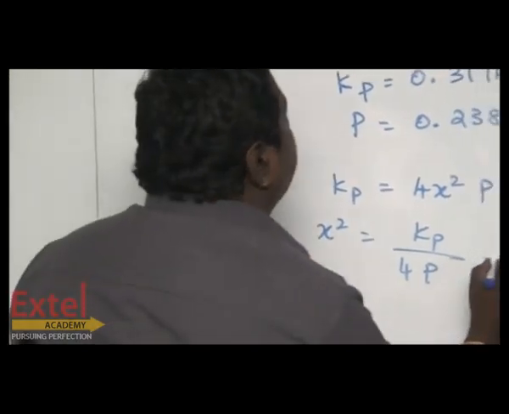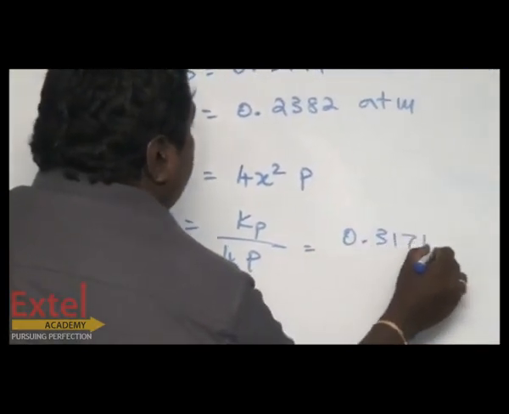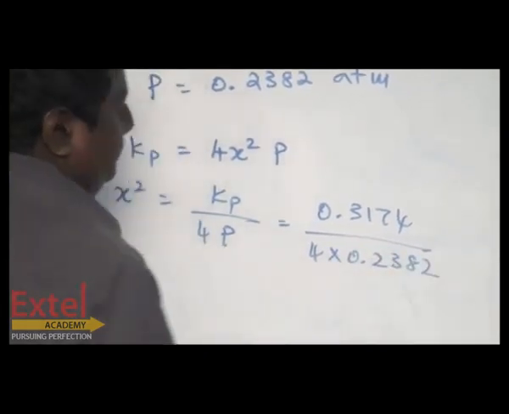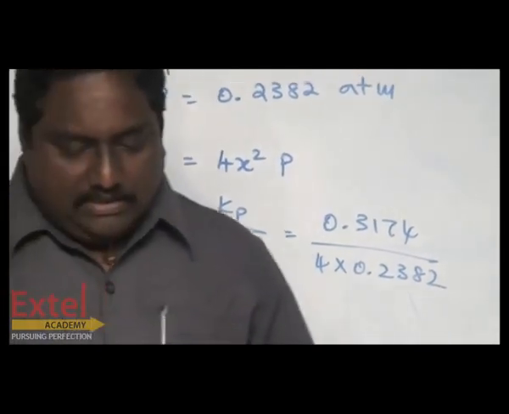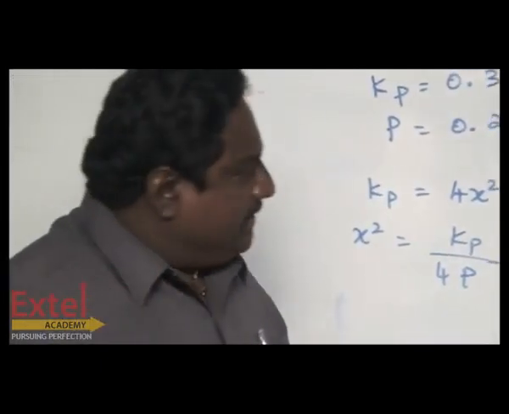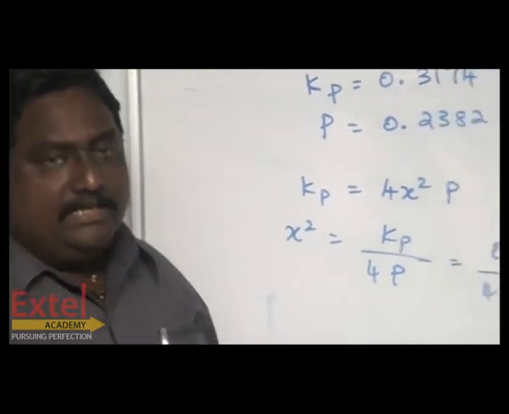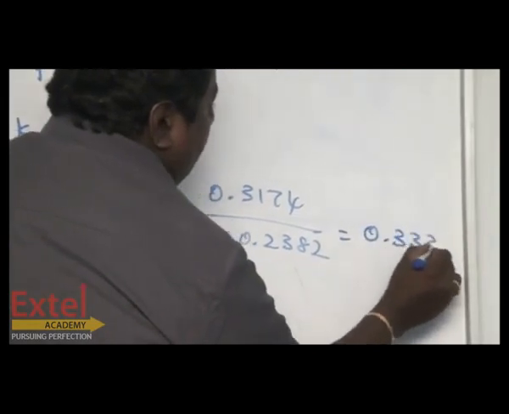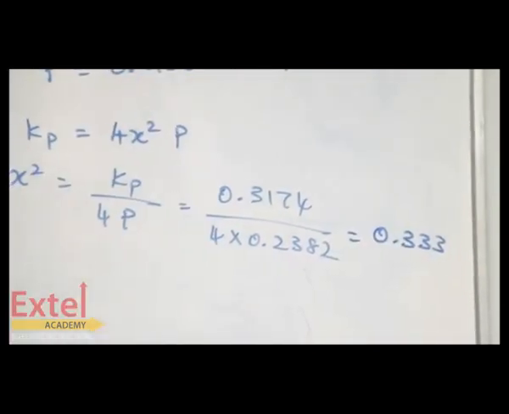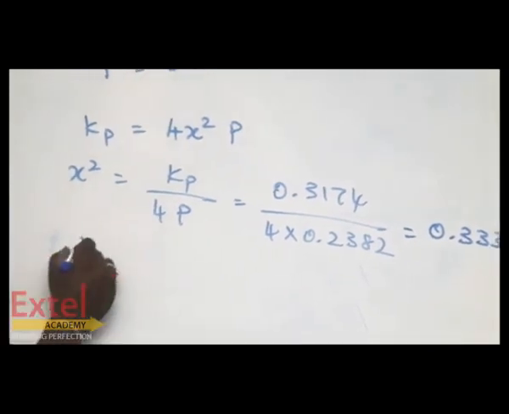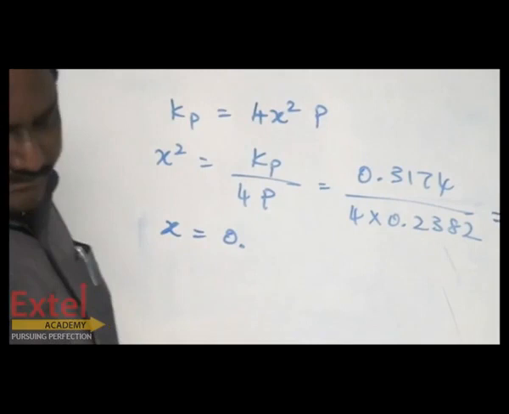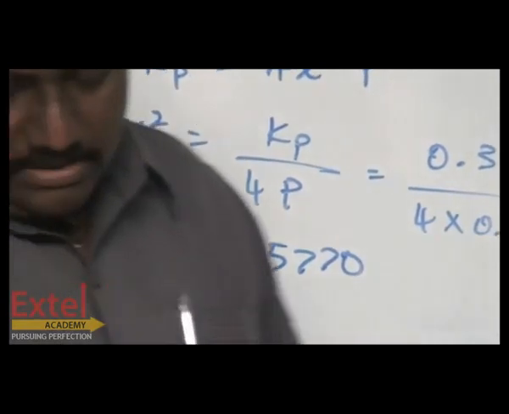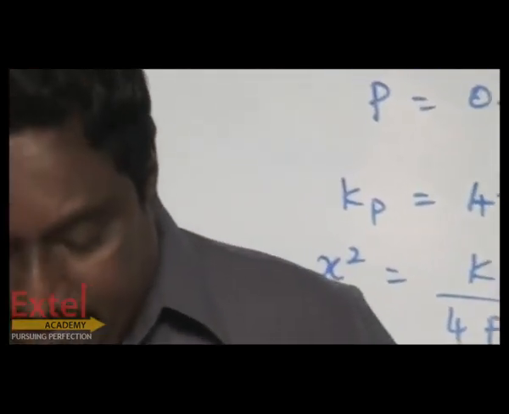What is Kp? 0.3174 by 4 into 0.2382. Take the log of numerator and denominator and subtract. Finally, you are getting 0.33. It's the x square value. If you take the root of this, x equal to 0.5770. D23 question number.